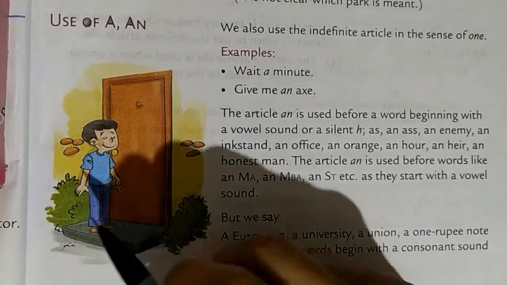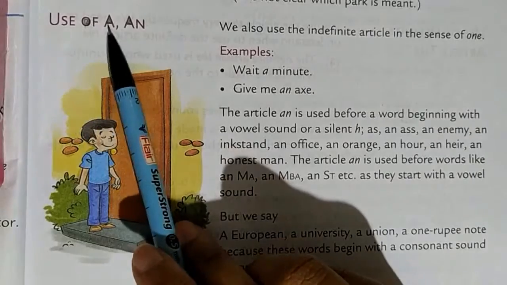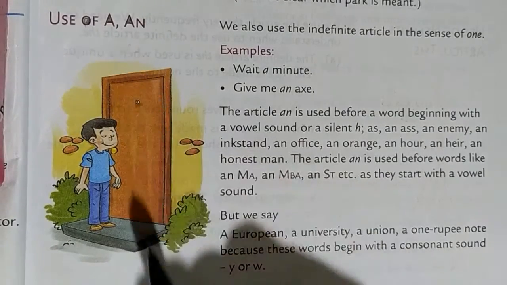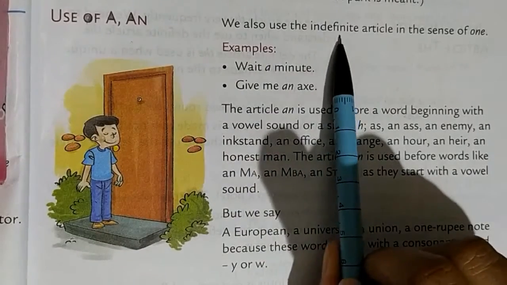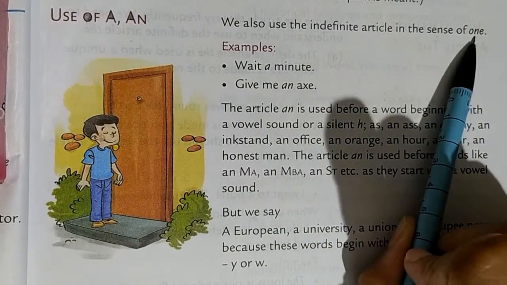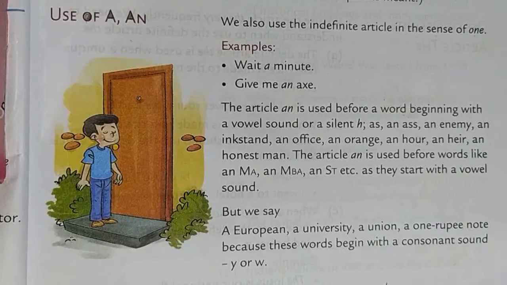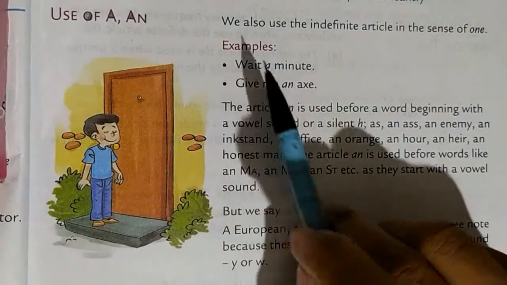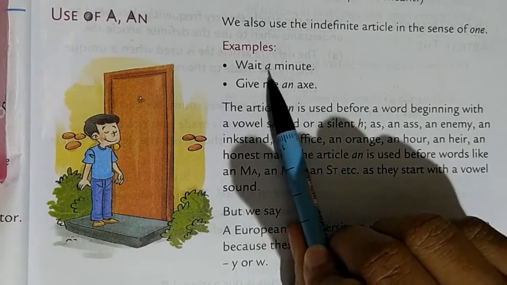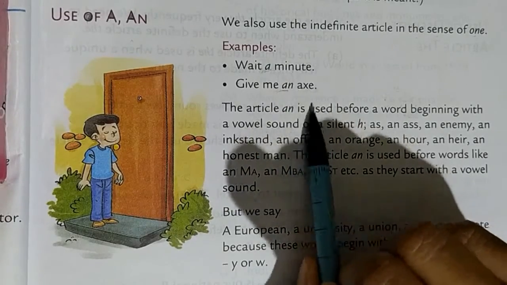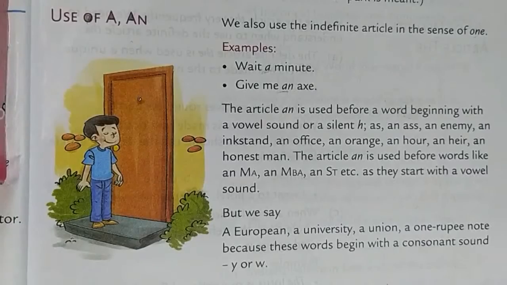See here, it is showing the use of a and an. Okay, only a and an, not the. We also use the indefinite article in the sense of one. In the sense of one means in a singular form. For example, "Wait a minute," "give me an X." Here a and an are used for a singular purpose, for one particular thing.